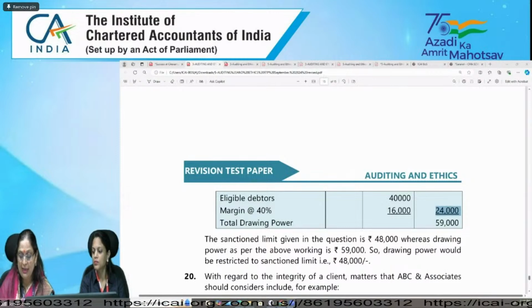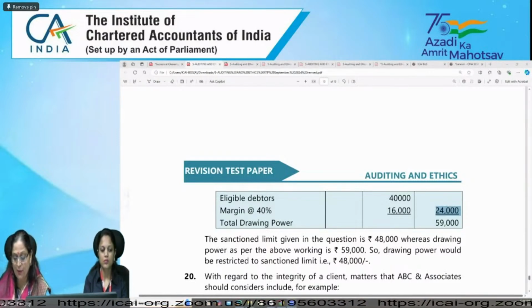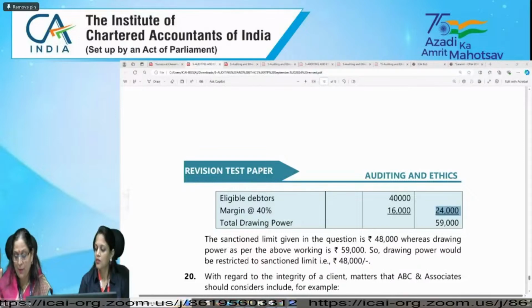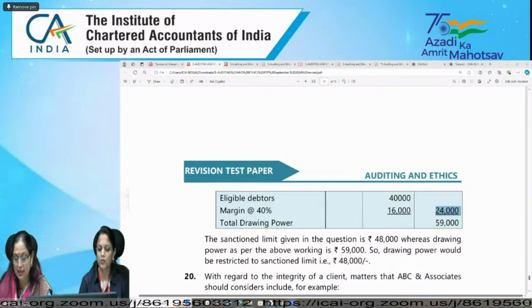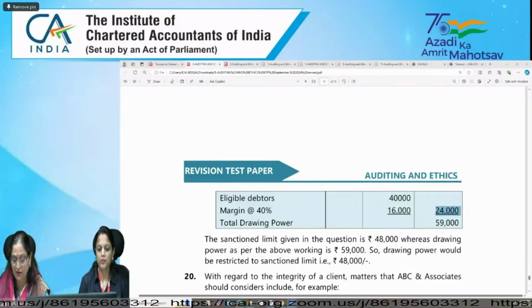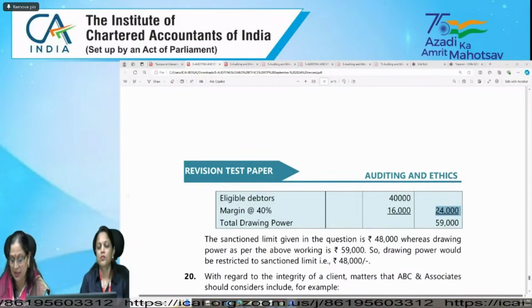Then C part is whether the title deed of all the immovable property. First was proper records. Second was physical verification. Third one is title deed of all immovable properties, other than properties where the company is lessee and lease agreements are duly executed in favor of the lessee, disclosed in the financial statements, are held in the name of the company.